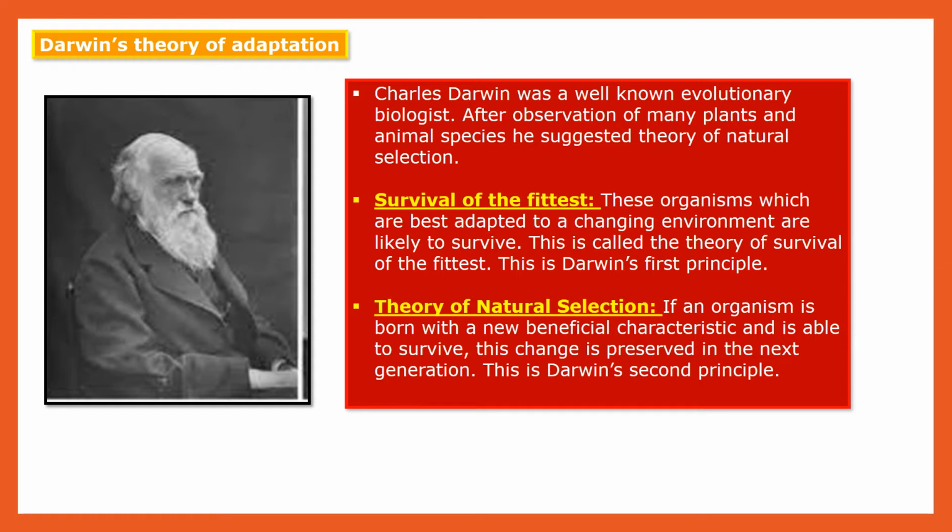Now let us see the theory of natural selection. If an organism is born with a new beneficial characteristic and is able to survive, this change is preserved in the next generation. So any organism which shows beneficial characteristics, meaning special characteristics, can survive in the next generation also. This was Darwin's second principle.